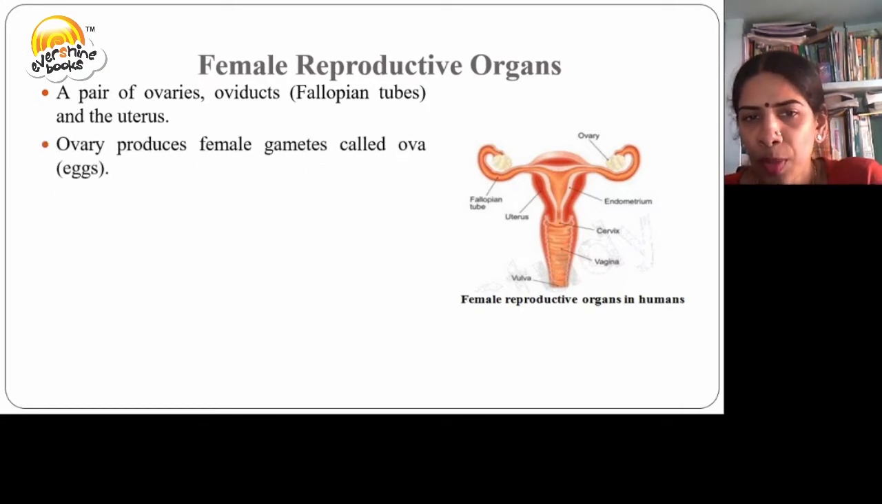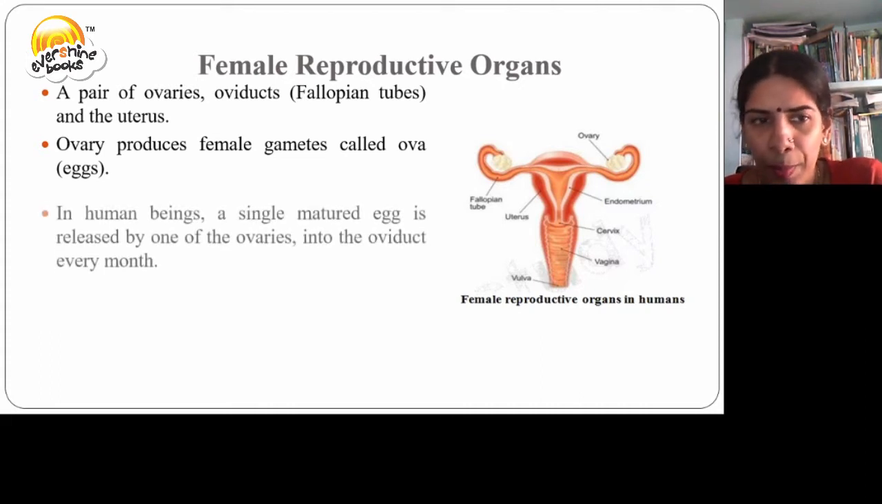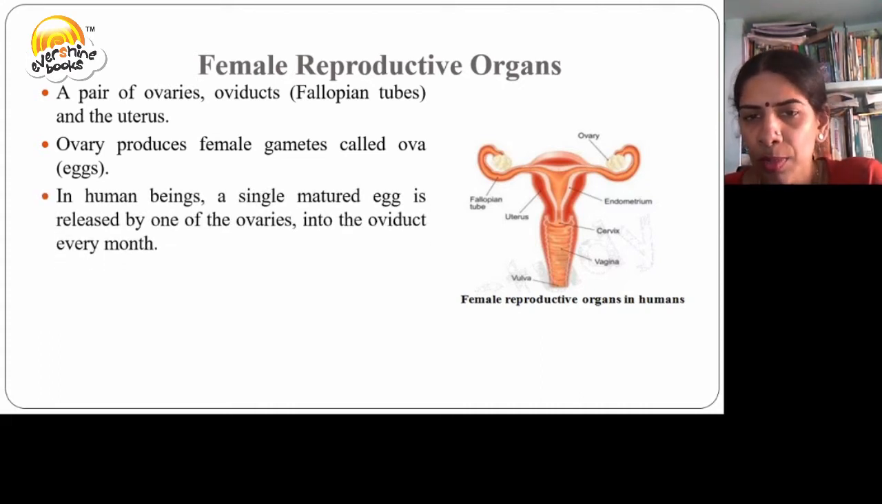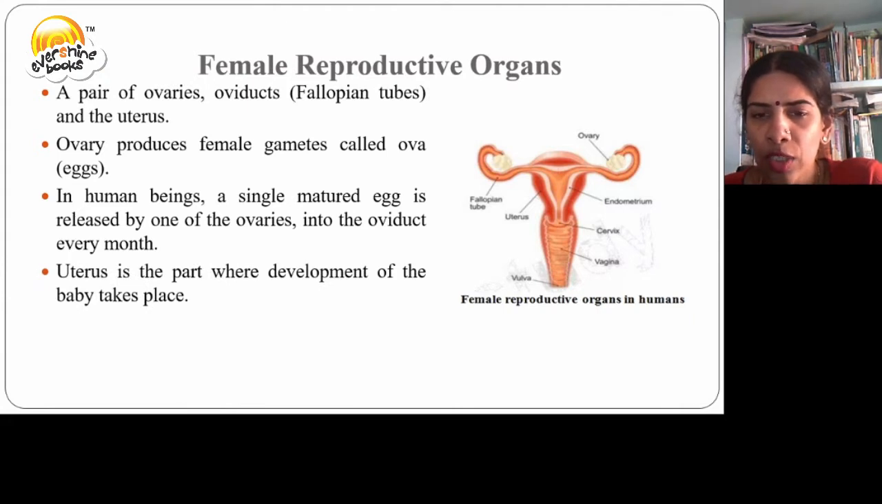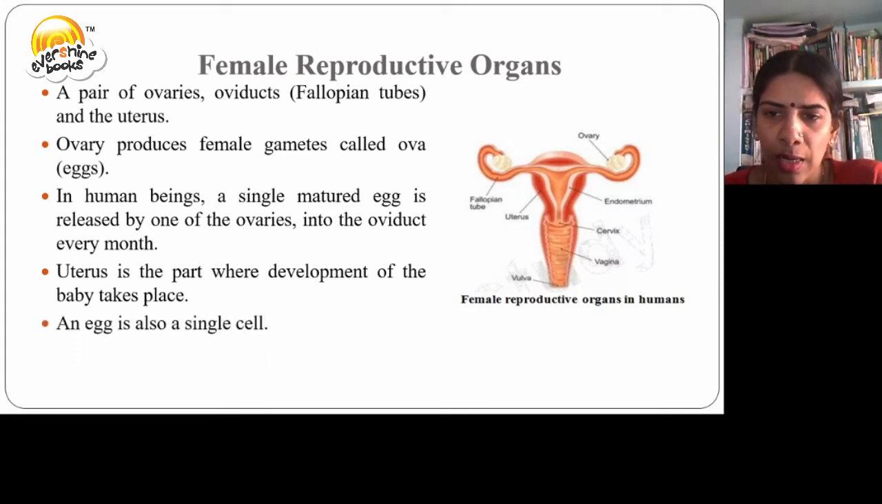The ovary produces female gametes called ova. The male produces sperms. The female produces ova. In human beings, a single matured egg is released by one of the ovaries into the oviduct every month. The uterus is the part where the development of the baby takes place. An egg is also a single cell.